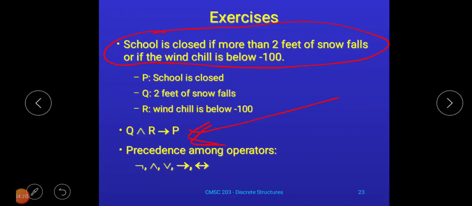What we are doing is representing this English compound statement in symbolic form, so your expression must exactly represent your compound statement. Getting my point? Here, 2 feet of snow falls or wind chill is below 100. In between them, or is used, directly given, so it's straightforward.